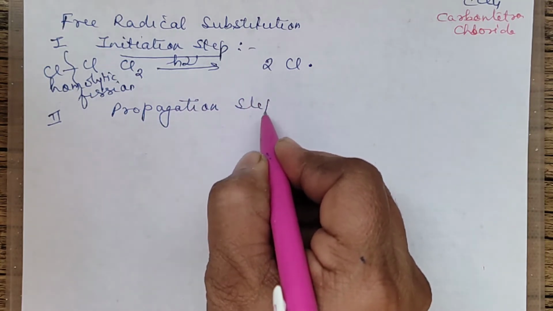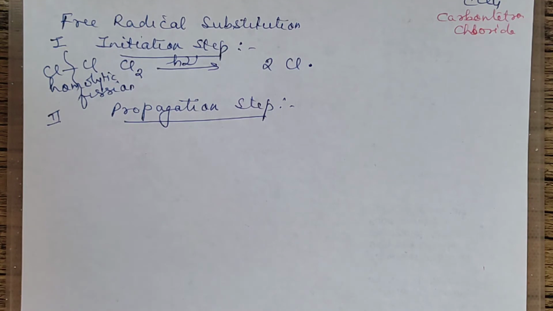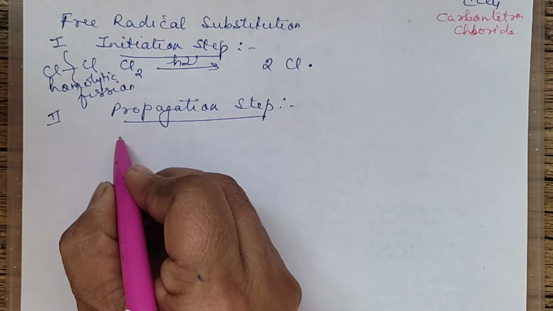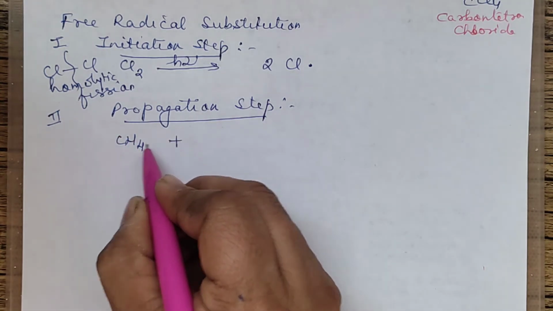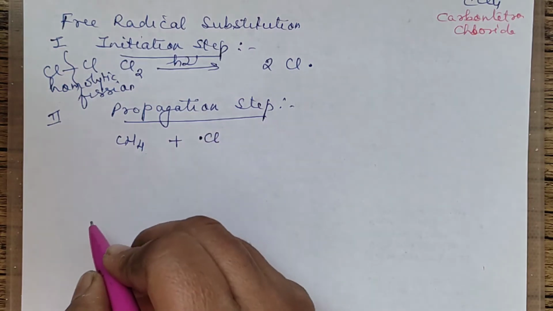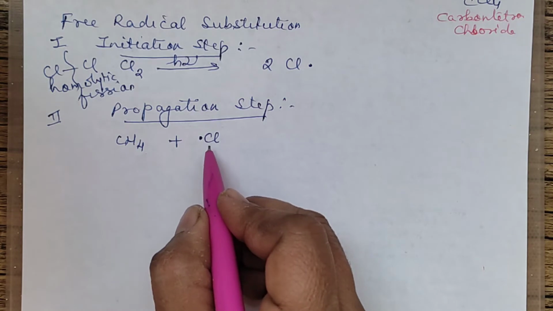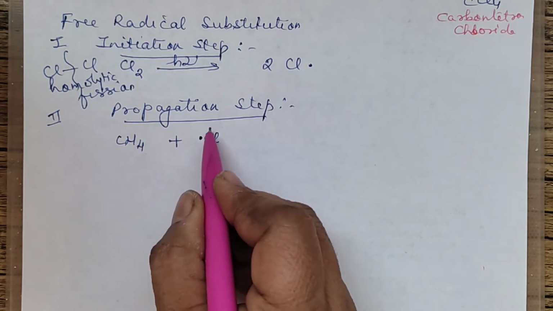So it goes on till, one by one, all hydrogens are replaced by halogen. So it's a chain propagation step. What happens in this now is you have methane. Now this is attacked by the chlorine free radical which is formed here. This chlorine free radical is not stable. It will take one H from here.